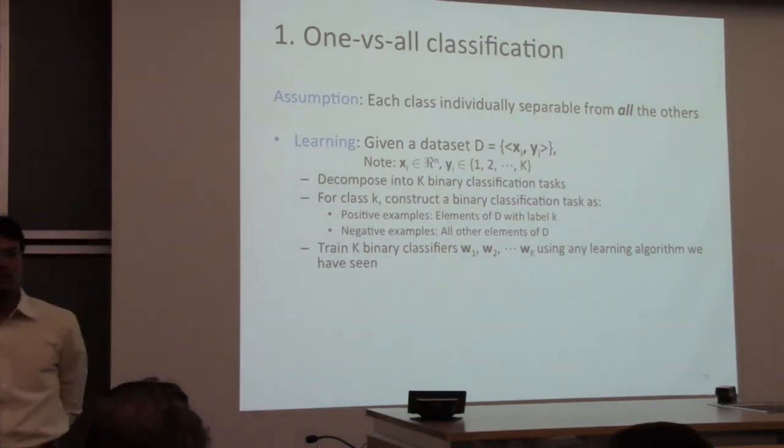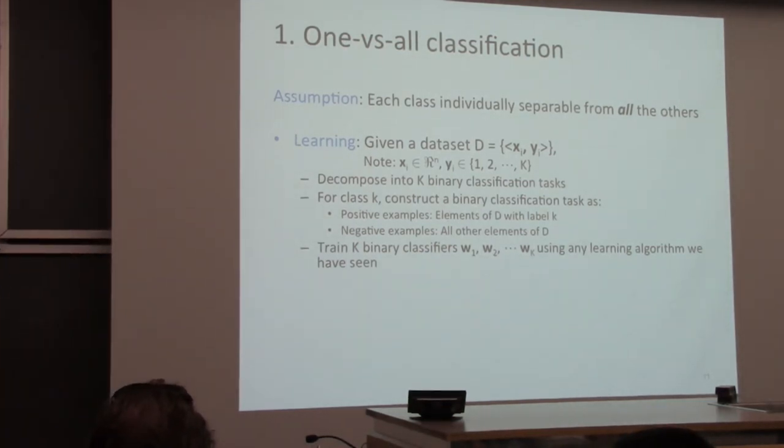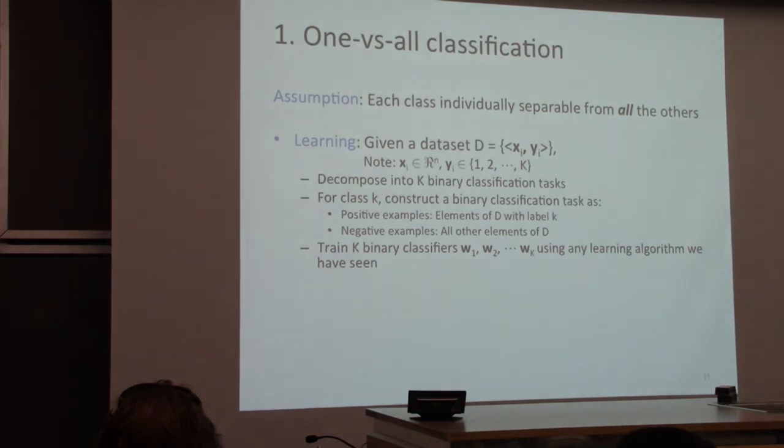Is it fair then to think of k nearest neighbors as a collection of binary classifiers that say whether or not it belongs to this range? Not quite. I see where you're getting, and I'll put up a picture which reminds you more of k nearest neighbors, but not exactly. There is no notion of linear separability there.